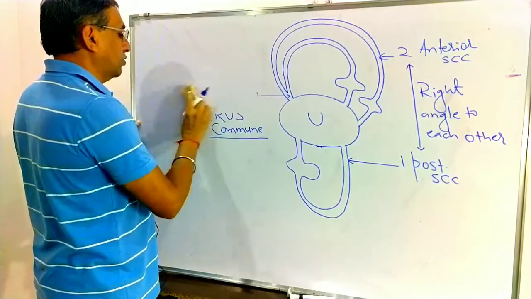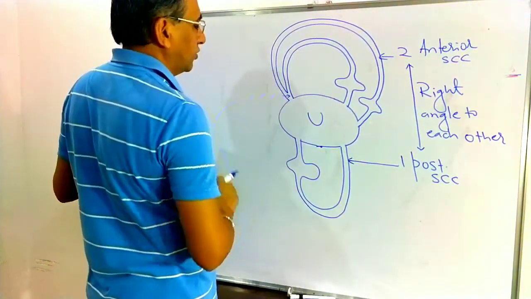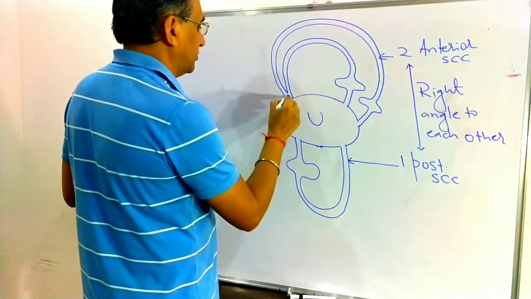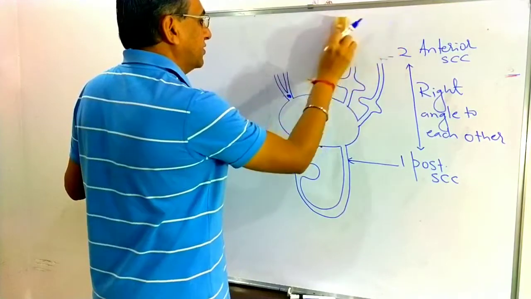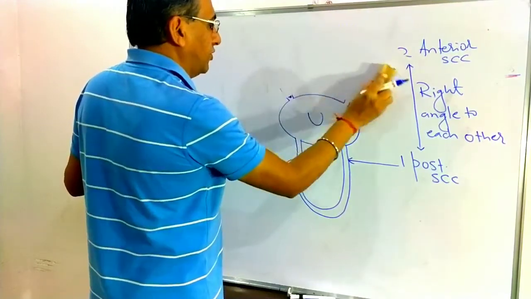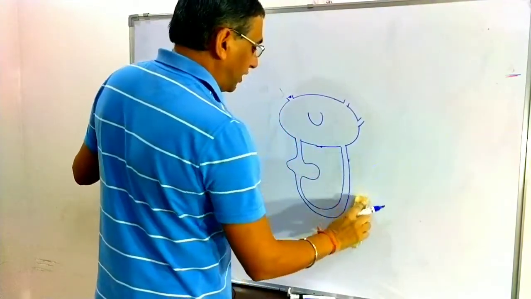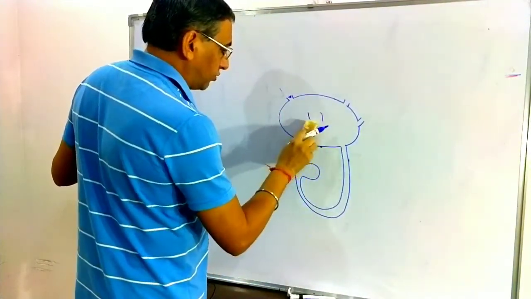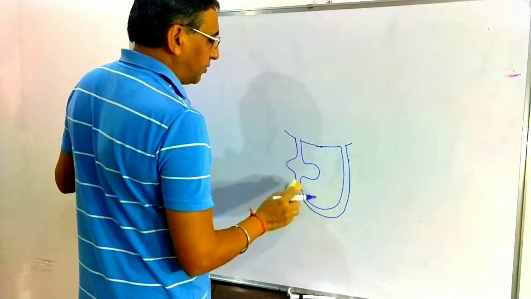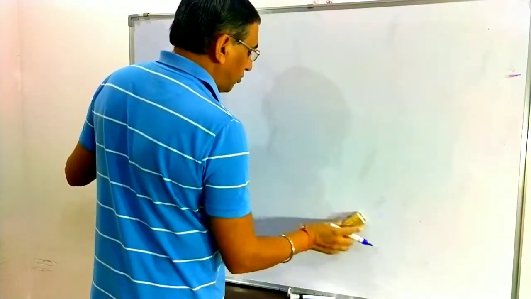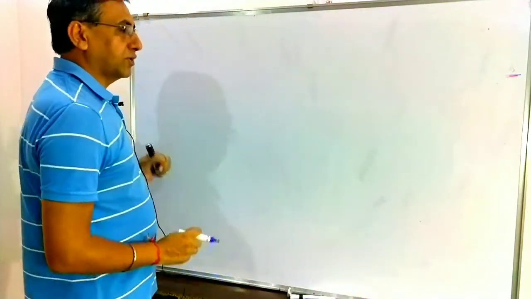So there is a common origin of the two anterior semicircular canals. This point is the crus commune. If you observe these semicircular canals, before entering back into the body of the utriculus, there is a swelled part in the semicircular canal. This is the swelled part.